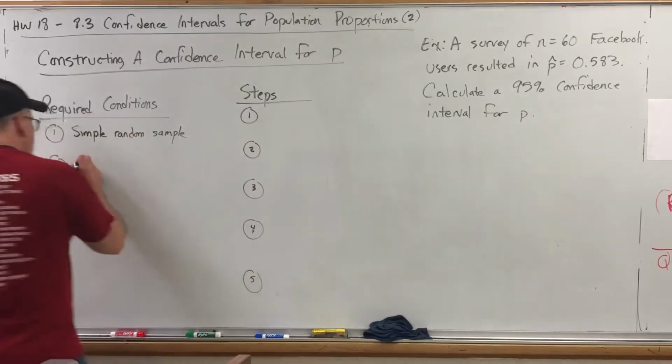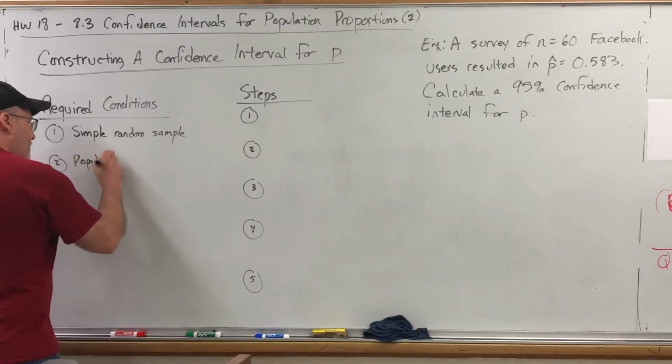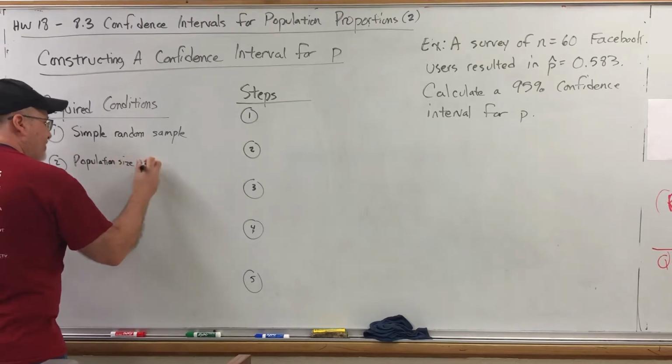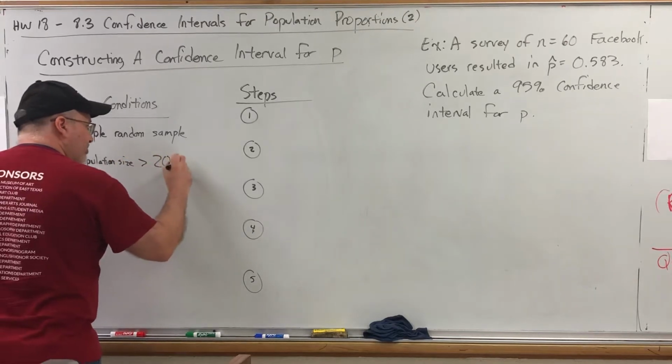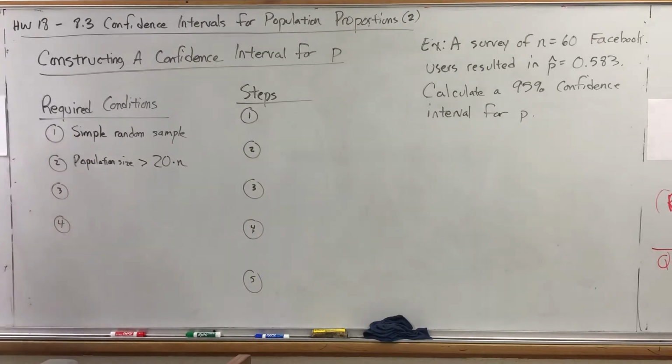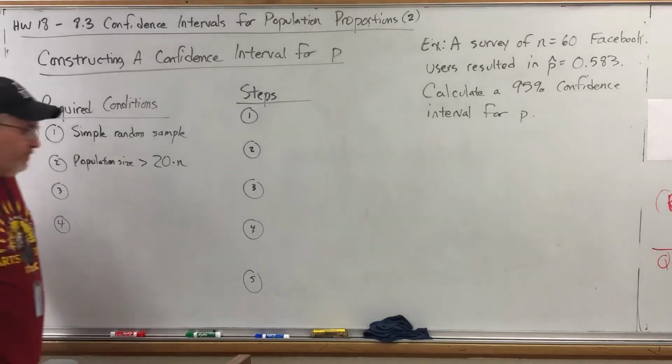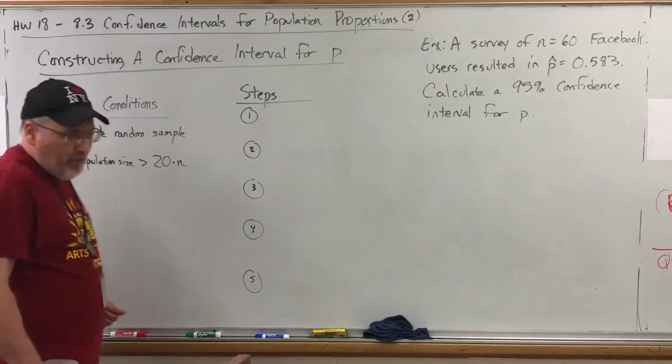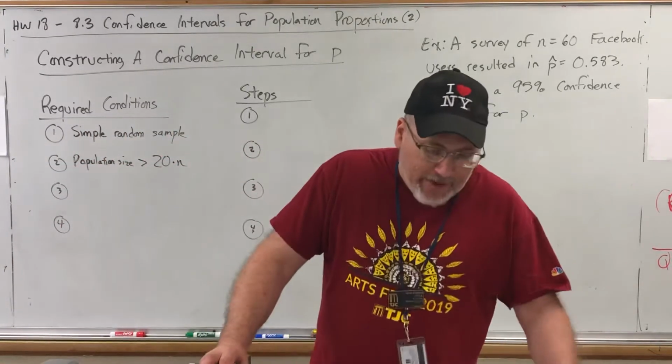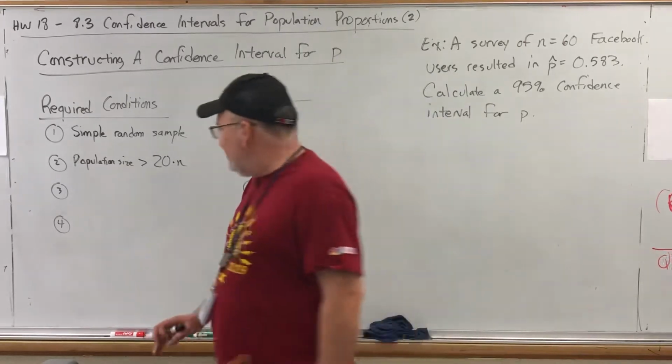Should be a simple random sample, or as simple and as random as you can make it. Number 2, the population size needs to be greater than 20 times the sample size. So in other words, your sample cannot be more than 5% of the population. Because if it were 5% of the population, 20 times 5% is 100%. So that's another way of saying this, is that your sample must be less than 5% of the population. I actually like that version of it better. It's just the way the author states it. The population is at least 20 times as large as the sample.